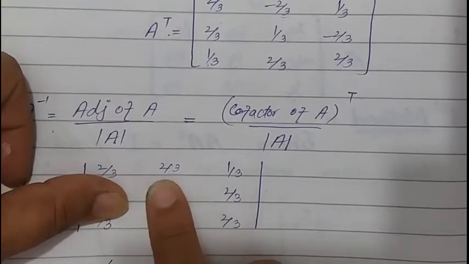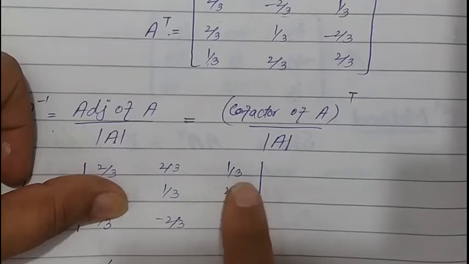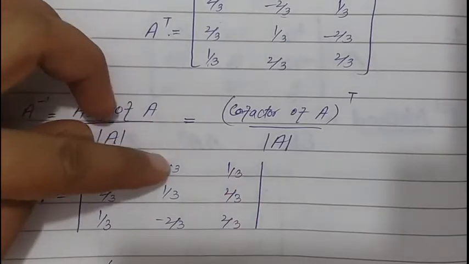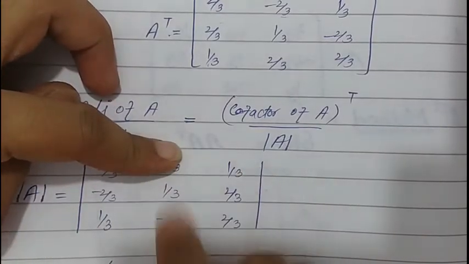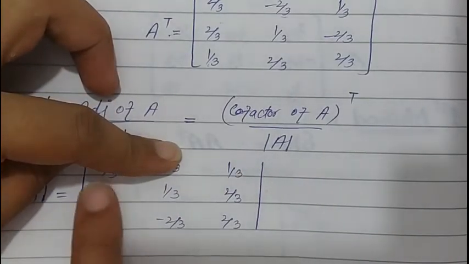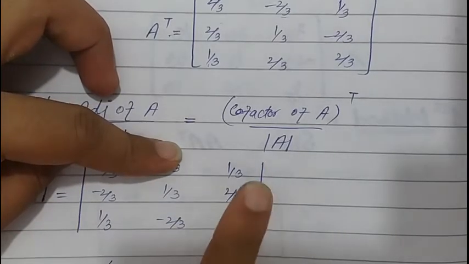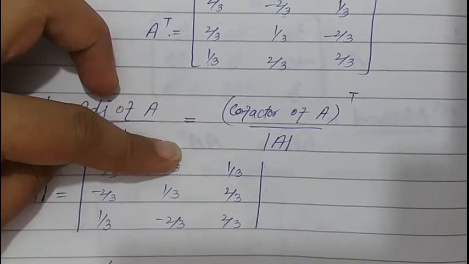Multiply first diagonal, we will get 2 by 9, minus into minus, we will get 4 by 9 plus 4 by 9. Take second value and leave first row, second column, we will get minus 2 by 3 multiply by 2 by 3 will give us minus 4 by 9, and 2 by 3 multiply by 1 by 3 will give us 2 by 9 with negative sign.